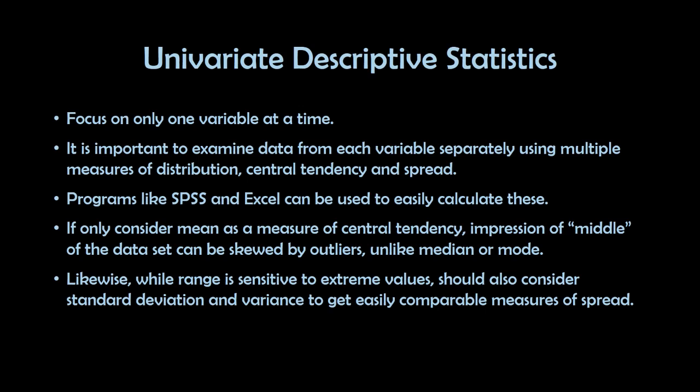If we only consider mean as a measure of central tendency, the impression of the middle of the data set can be skewed by outliers, unlike median or mode, because we often have outliers in our data. Likewise, while range is sensitive to extreme values, we should also consider standard deviation and variance to get easily comparable measures of spread.